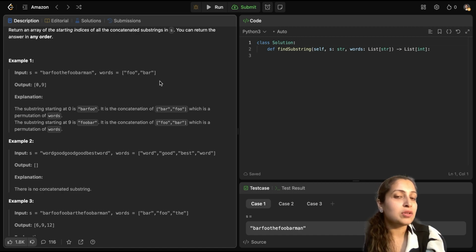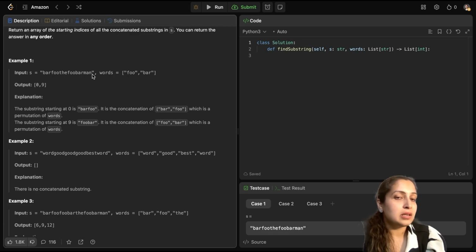So that's what you have to search, either foobar or barfoo, in this bigger string S given to you. Okay. So if you start from the 0th index, you would see that barfoo occurs at the 0th index, right? Hence the output has 0. And if you go further, keep on incrementing, keep on looping through the entire string S, and you would come across the string at index 9, where the second occurrence of a permutation is foobar. That's why index 9 has been returned as an output. So there are two substrings found, barfoo and foobar, which occur at the 0th and 9th index, hence the output is 0, 9. So I hope the question has become clearer now.